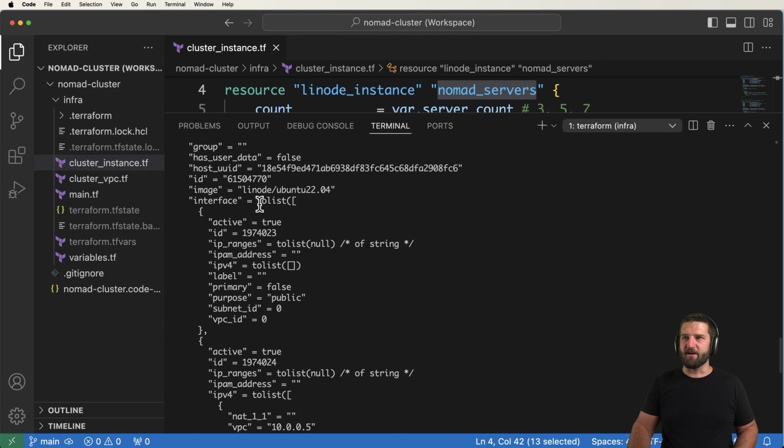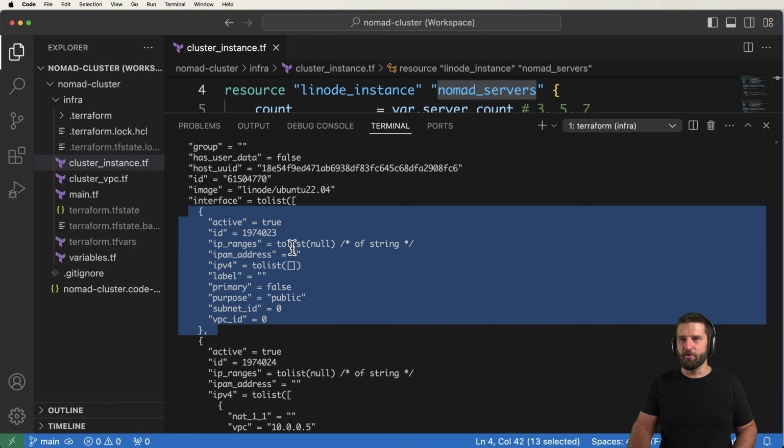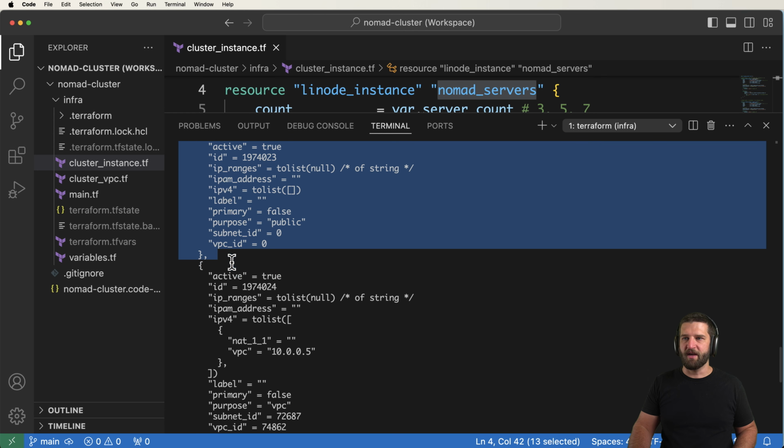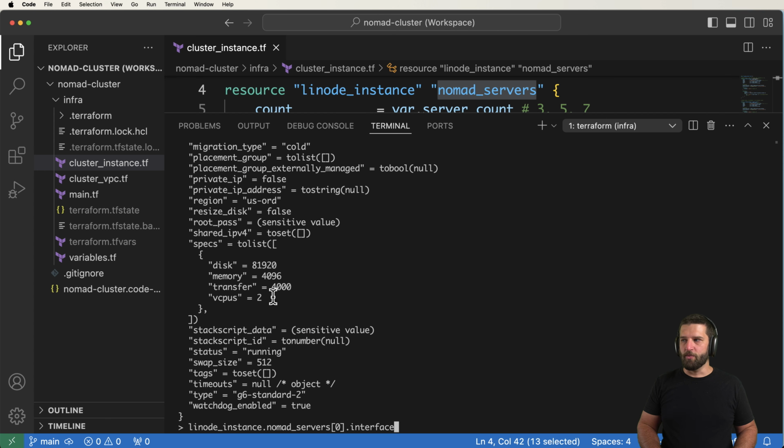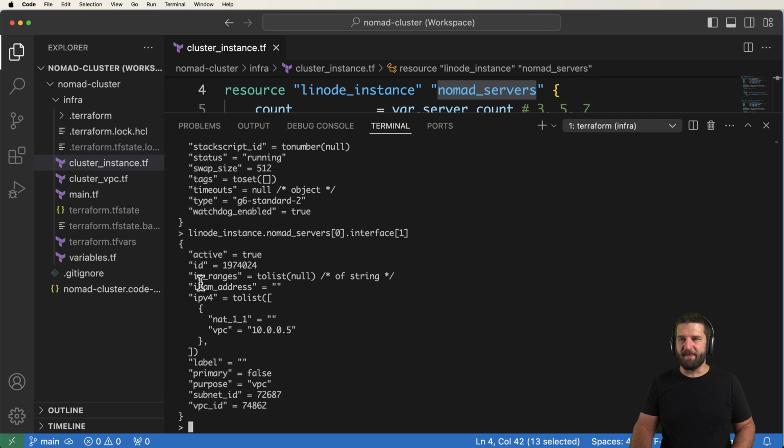Then we see in that interface, we've got another list here. The very first index value is the public IP address, as we see, the primary purpose. The second one is going to be the VPC one, and that's the one we want to use. So we'll do interface. This time it's going to be 1 instead of 0. We hit enter, and there is our VPC.